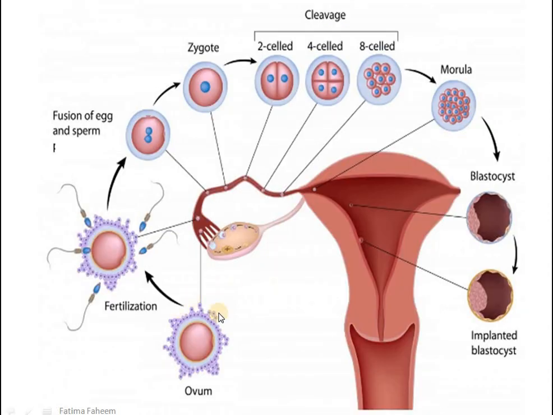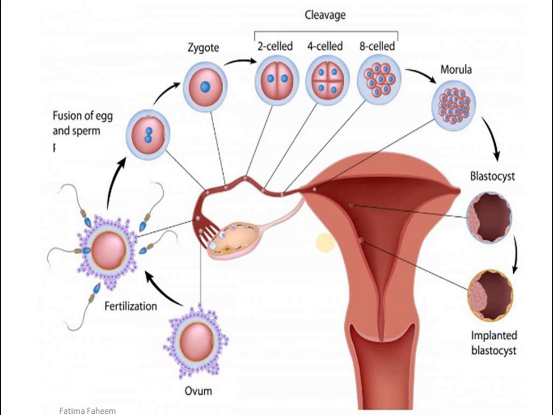In this diagram too, I have shown you the same concept, that the ovum is released from the ovary. It will be fertilized by one sperm. Rest of the sperms will be discarded. This fertilized egg will be transformed into zygote. A zygote will go through multiple mitosis, leading to formation of a ball of cells, which would be called embryo, and then this embryo will attach itself, implant itself in the uterine lining or the endometrium.